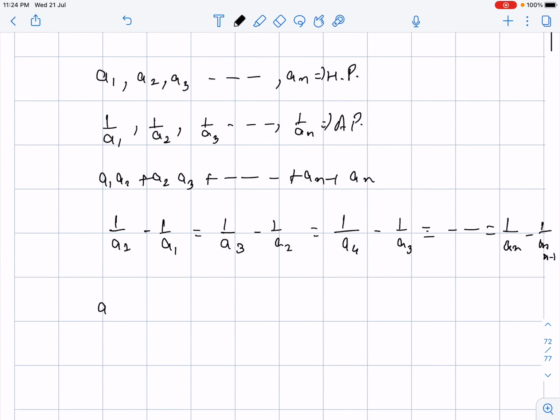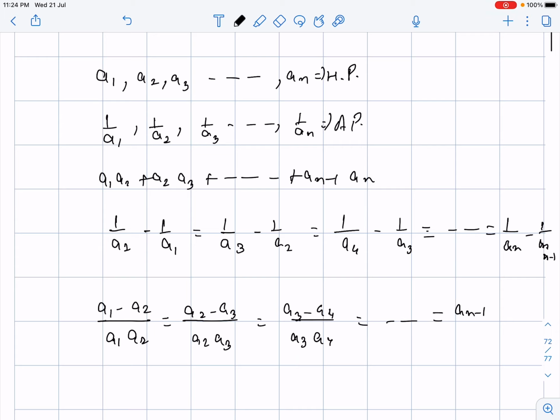So what should be written by me? (A1 minus A2) divided by A1A2, and similarly (A2 minus A3) divided by A2A3, and similarly (A3 minus A4) divided by A3A4, goes on up to (A(n-1) minus An) upon A(n-1)An.